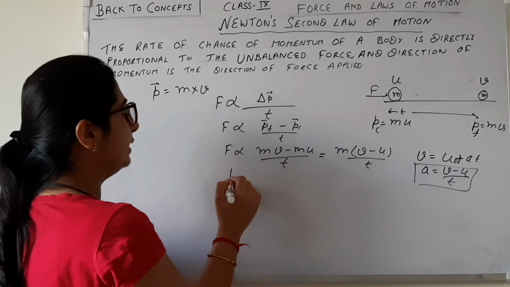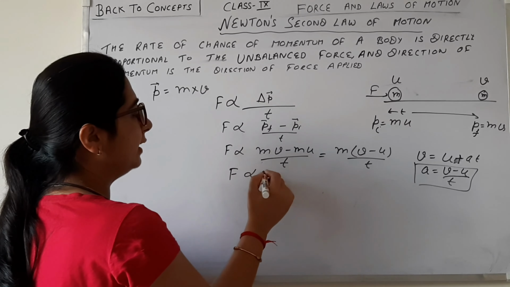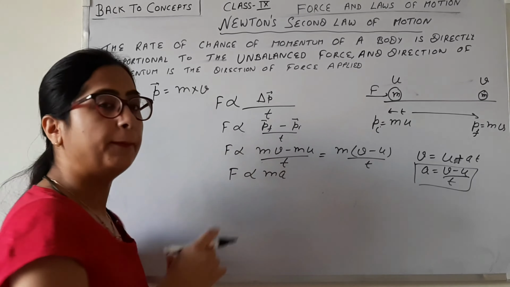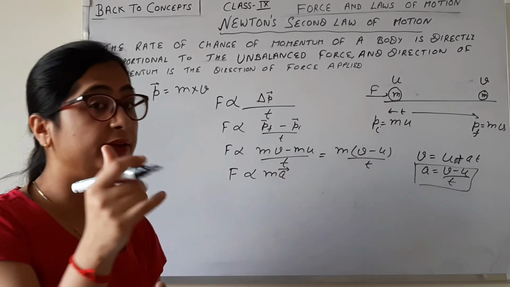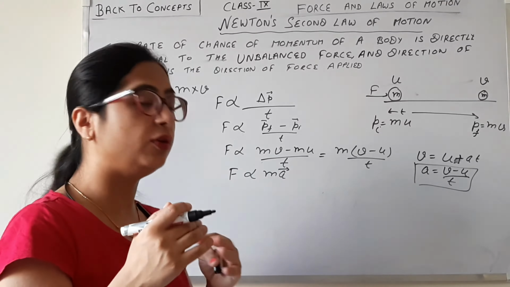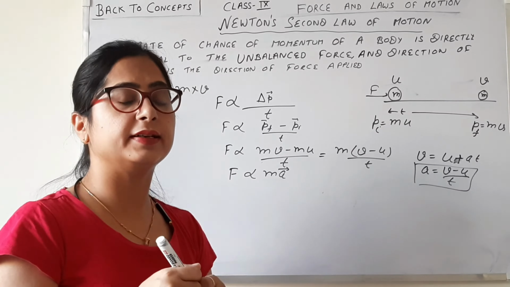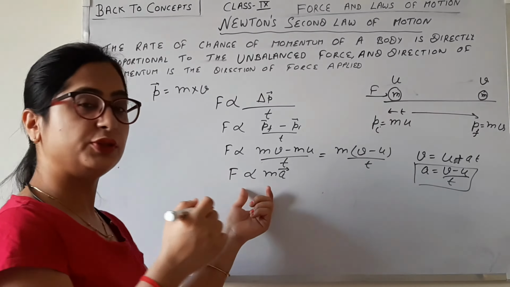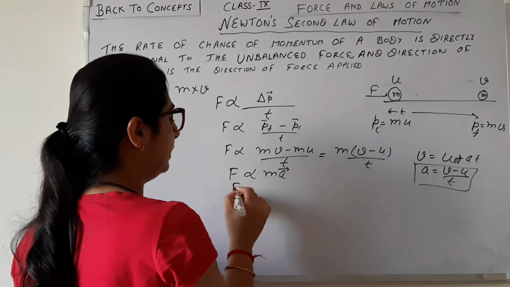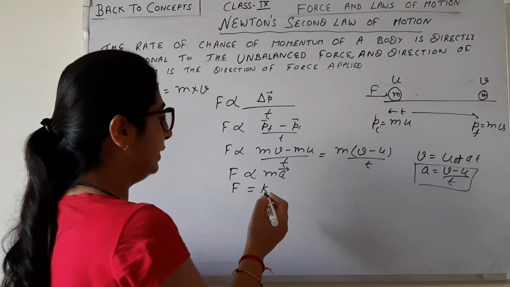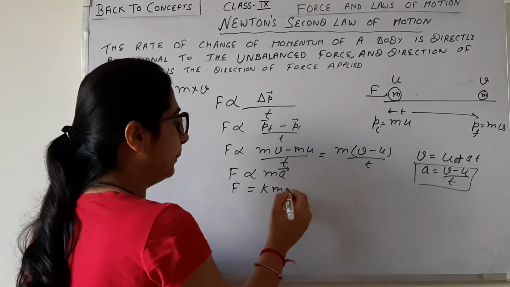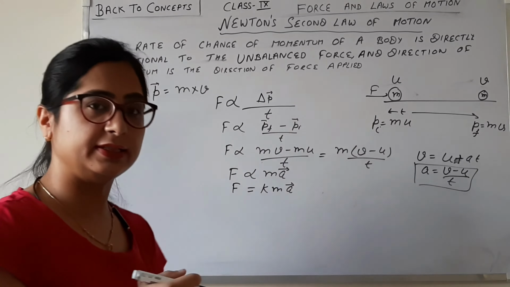So we can say that the force is directly proportional to mass multiplied by acceleration, and acceleration is also a vector quantity, as we already know. When we remove the sign of proportionality, there must be a constant of proportionality, known as k, times mass times acceleration.